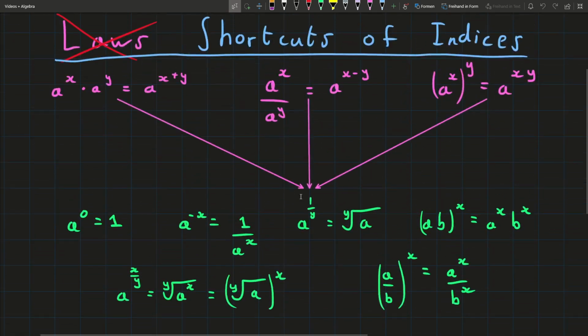For example, why is a fractional power the same as a root? Or why is a negative power the reciprocal? And all of that. I'm going to show you how all of these kind of interlink with each other, and if we mess around with some rules, we get other rules popping out, and it's quite interesting.